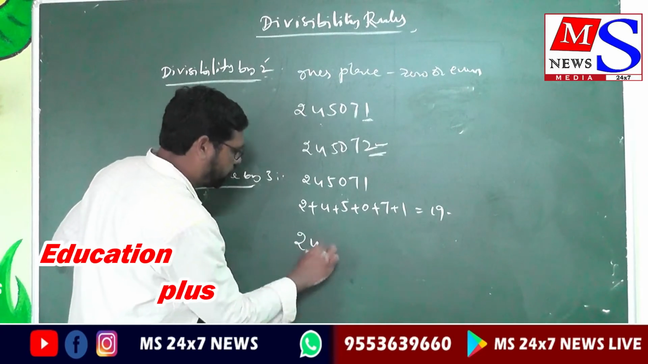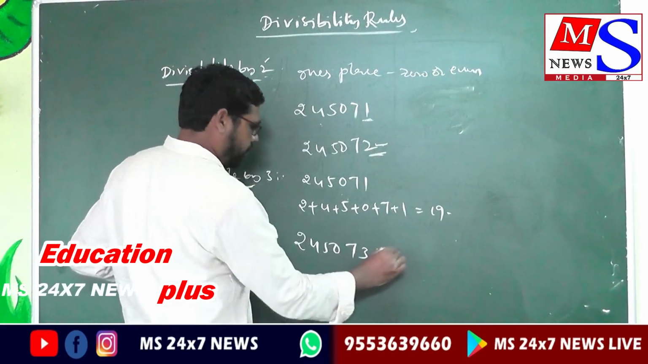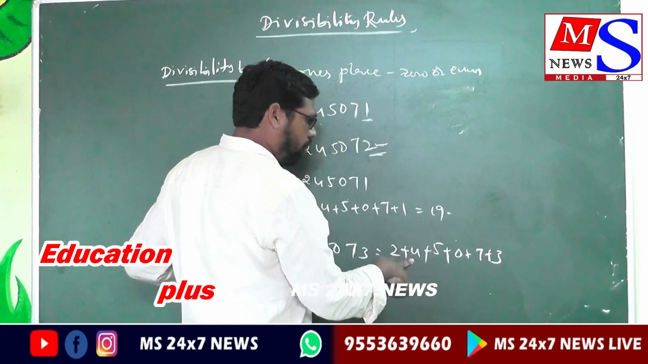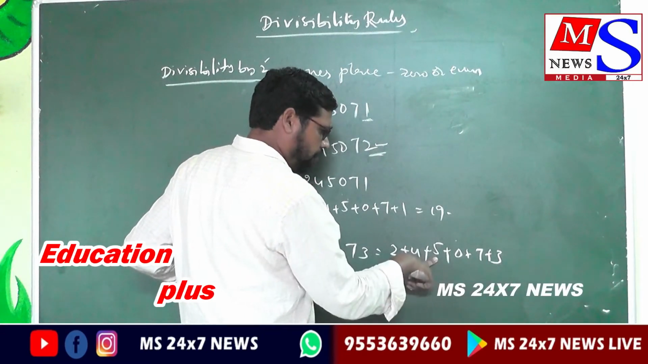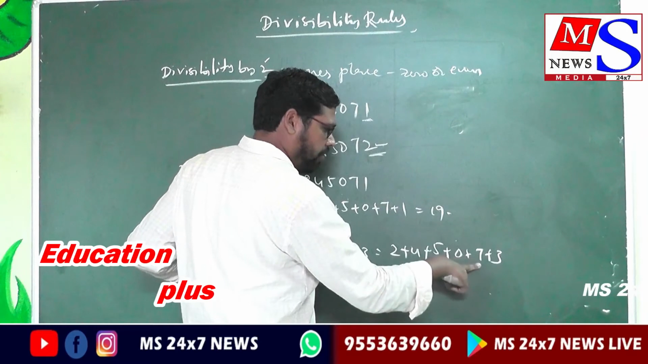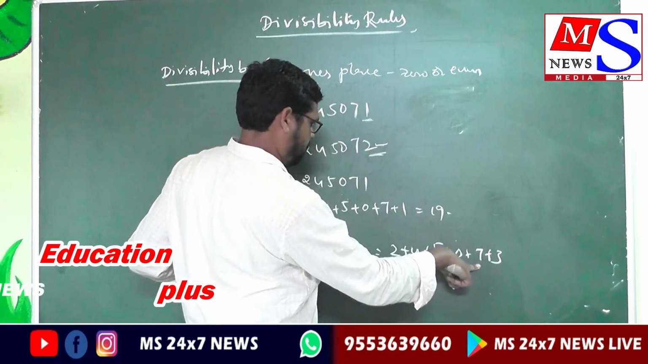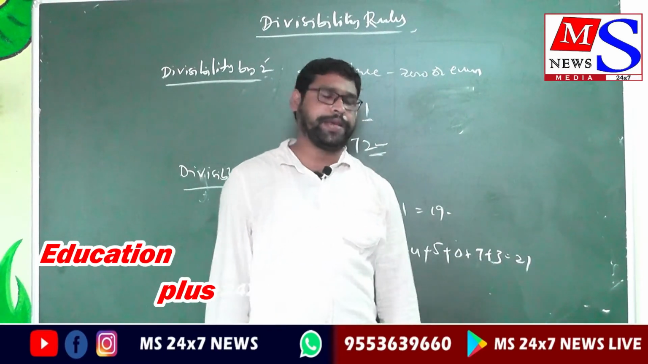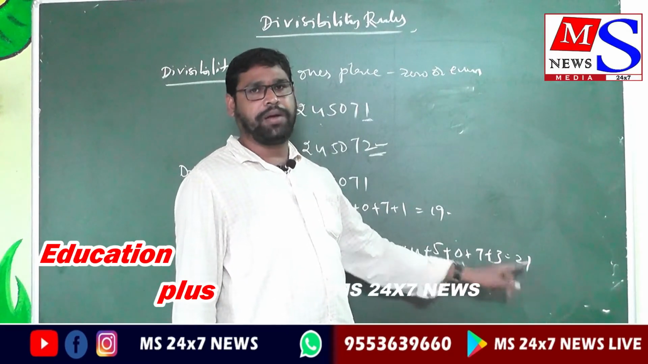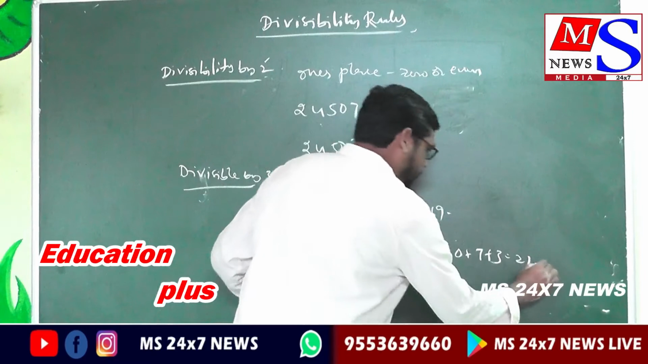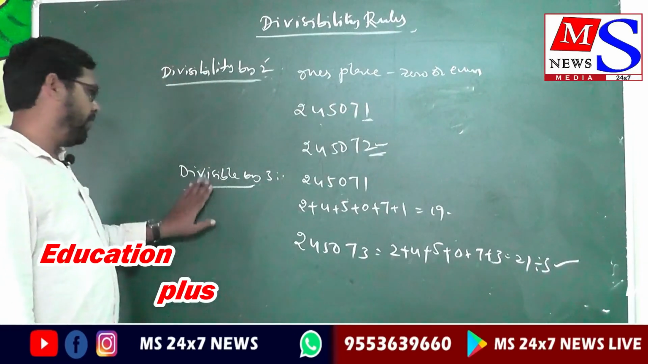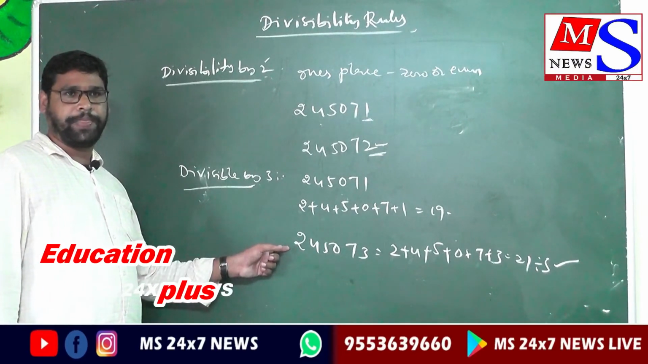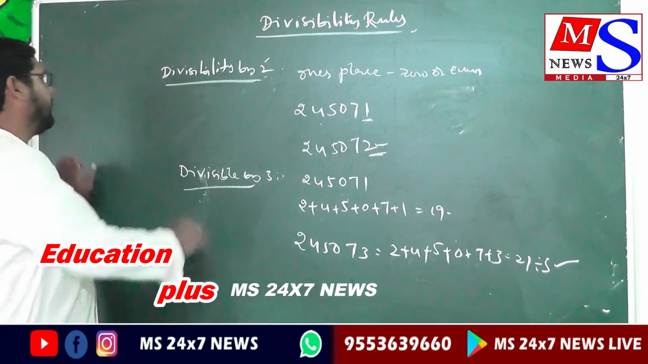So take another number, 245073. So observe this: 2 plus 4 plus 5 plus 0 plus 7 plus 3. 2 plus 4 is 6, 6 plus 5 is 11, 11 plus 0 is 11, 11 plus 7 is 18, 18 plus 3 is 21. Is 21 divisible by 3? Yes. 7 3s are 21. So it is divisible by 3. So this is the definition of divisible by 3. If the sum of the digits is divisible by 3, then the number is divisible by 3. Is it clear? Next, divisible by 4.